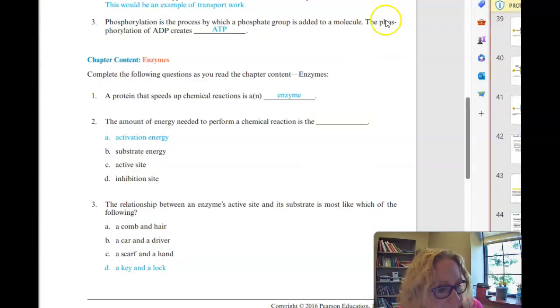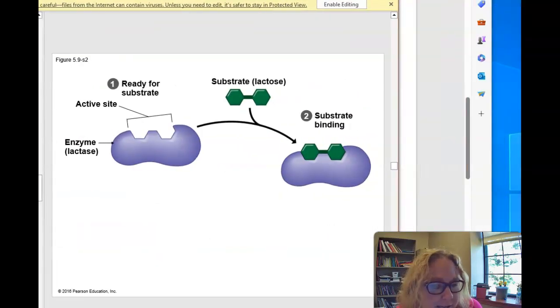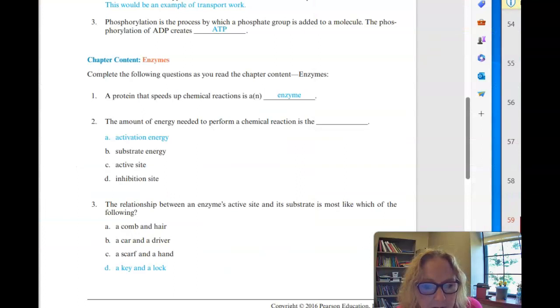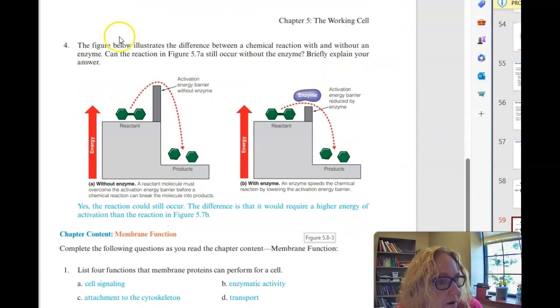There we go. Okay. The relationship between an enzyme's active site and a substrate looks most like a comb and hair, a car and driver, a scarf and a hand, a lock and a key. So it tends to change shape when that substrate goes in. So this is a lock and key mechanism. So an enzyme's active site and a substrate is often called a lock and key mechanism.